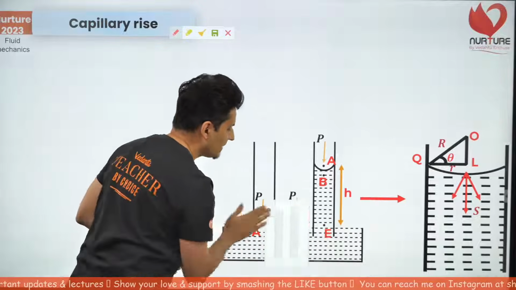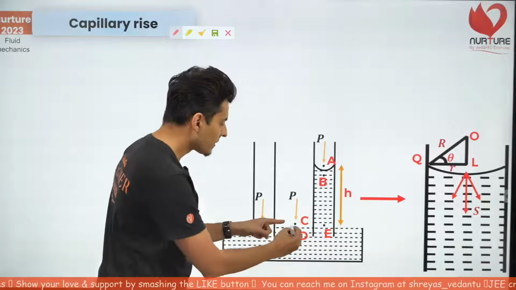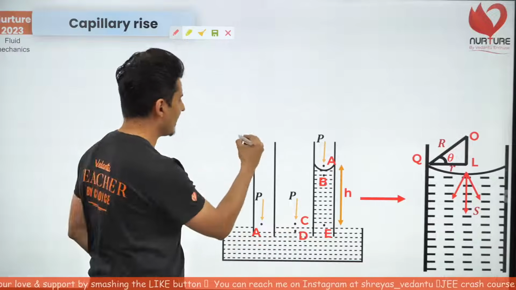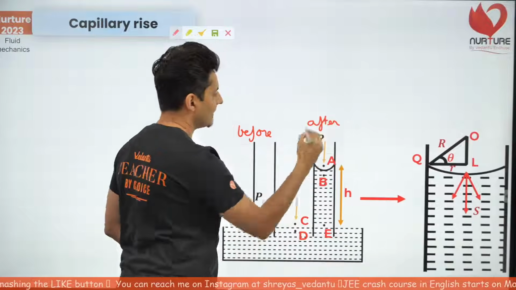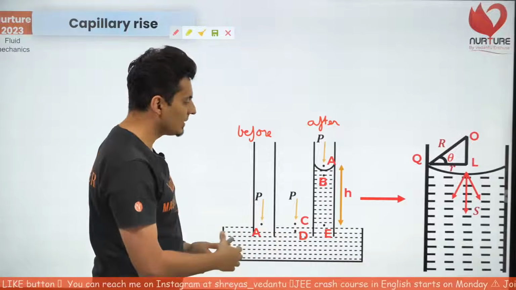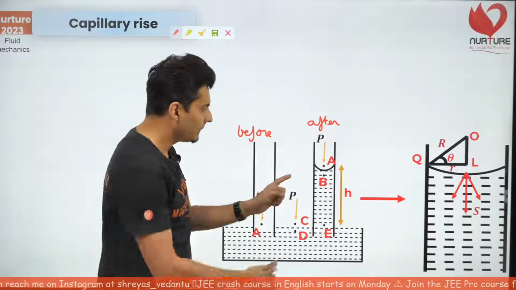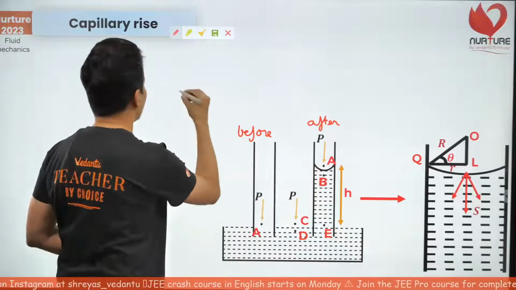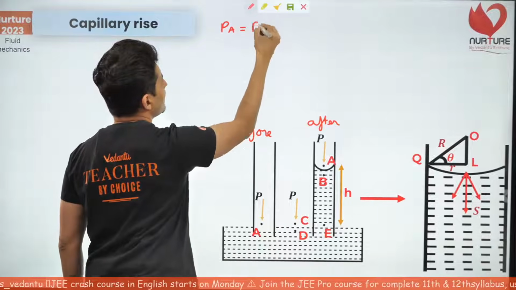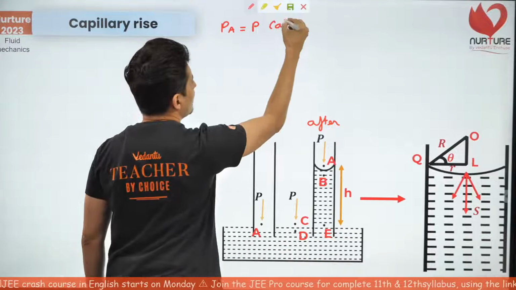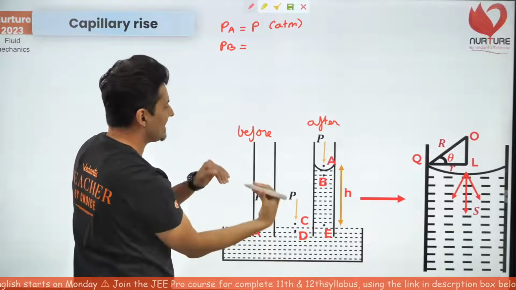So what happens eventually is that the water will keep flowing. This is the diagram before, this is the diagram afterwards. Think of it like that. Eventually the water will go up till such a height where, at point A, I'll just write it down over here, the pressure is atmospheric pressure. At point B, the pressure is less.